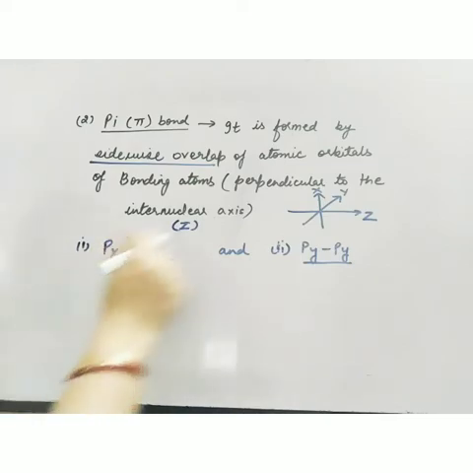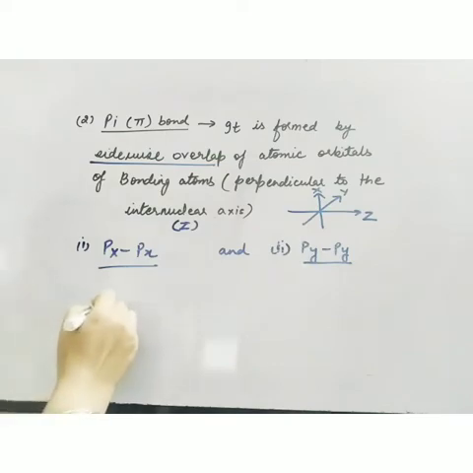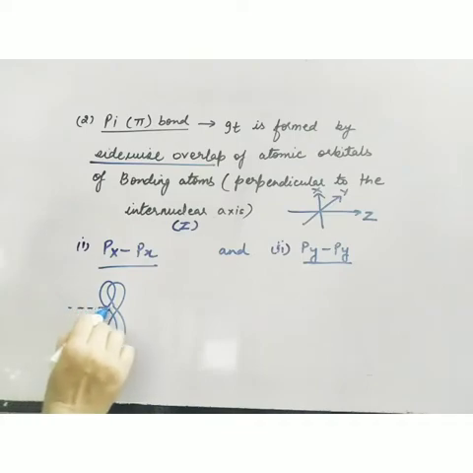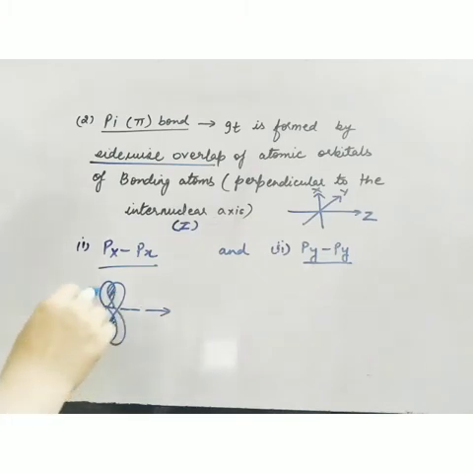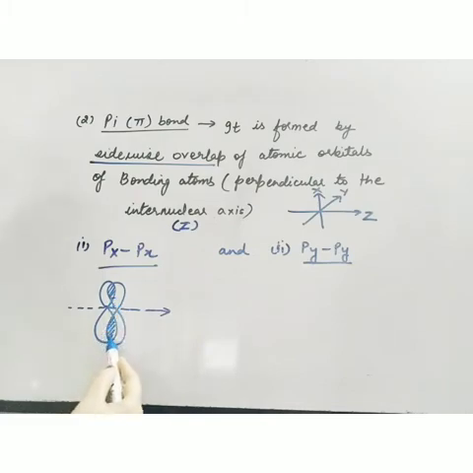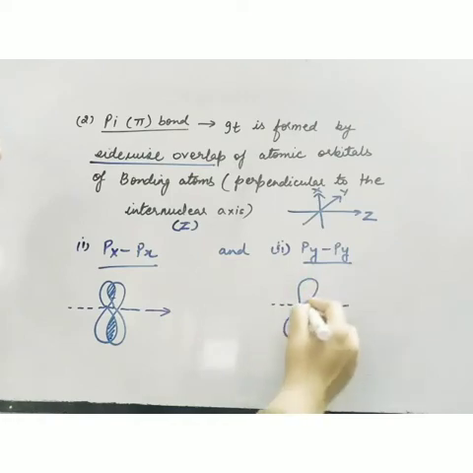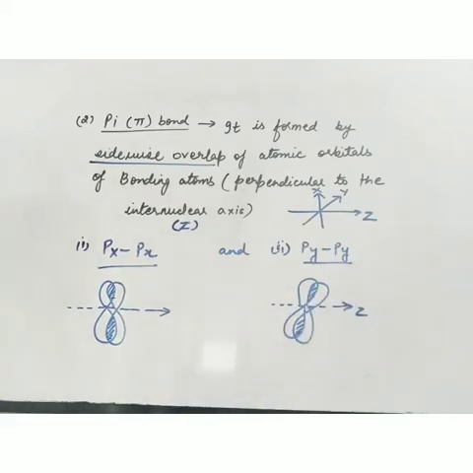Now suppose this axis I am choosing as x-axis, so this is px overlap, it will be like this. This is the internuclear axis, and the overlapping is perpendicular to the internuclear axis, you can see. Half of the overlapping is above the axis and half of the overlapping is below the axis. Likewise, it can be like this if this is your z-axis. So px and py overlap result in the formation of pi bond.